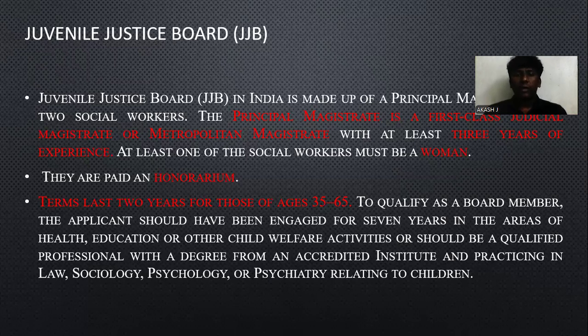They can be experts in any of these subjects, which particularly focus on child rights and how the child has to be treated. That's why the eligibility has been kept for these subjects. Okay, let's go to the next topic. Among the three members, at least one woman has to be there.